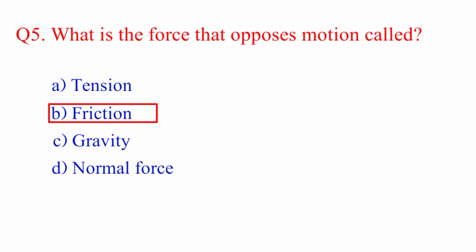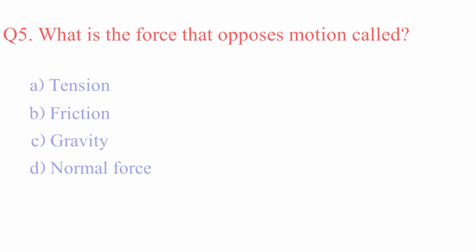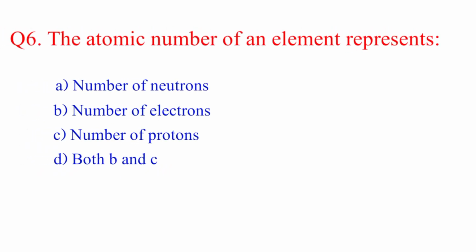Question number 6. The atomic number of an element represents? Option A, number of neutron. Option B, number of electron. Option C, number of proton. Option D. The right answer is option D, both B and C.